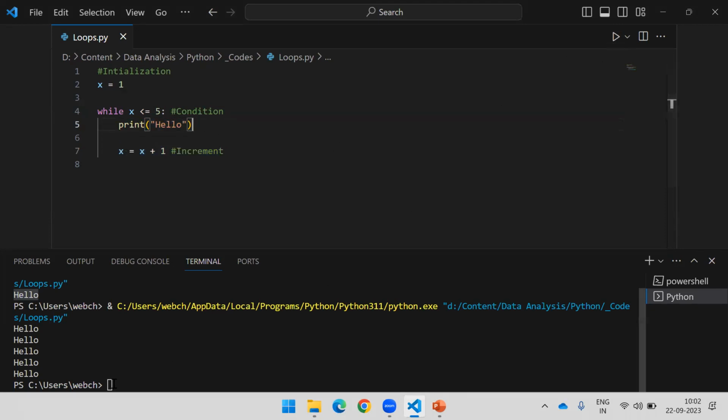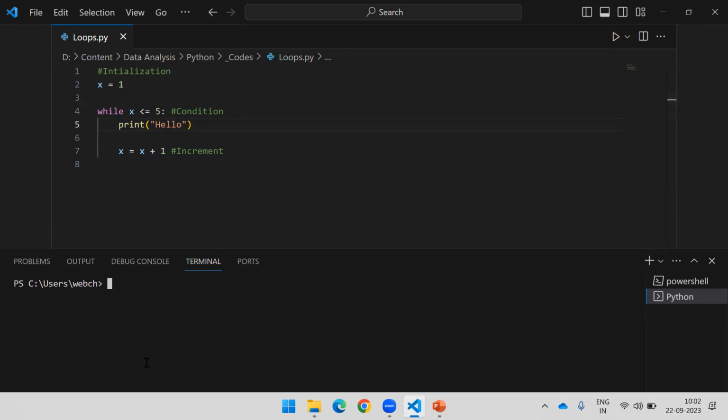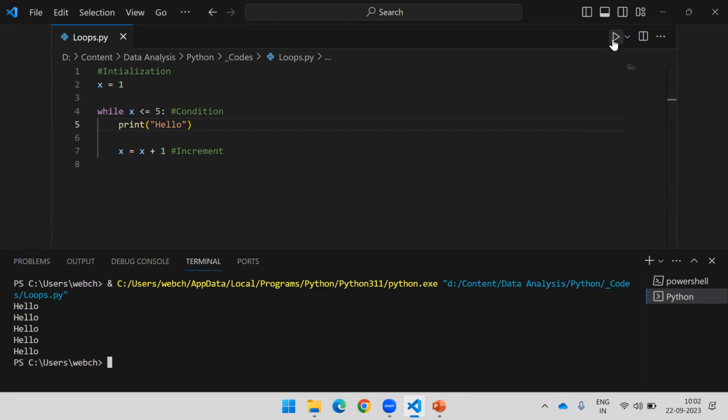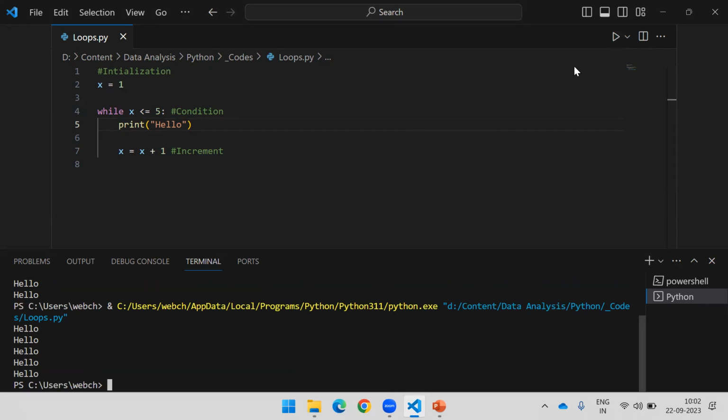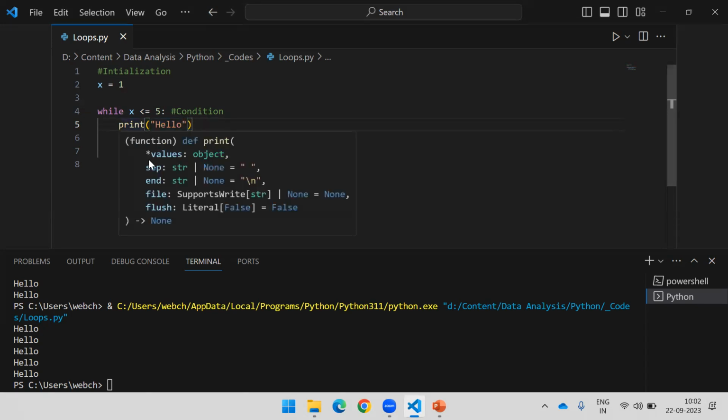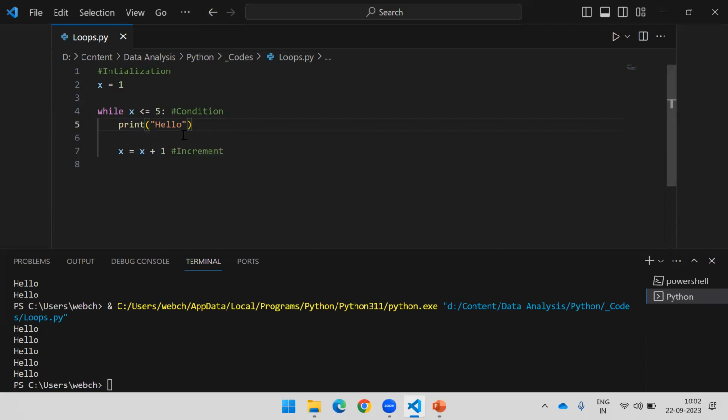Now I am going to write this. Okay, now I don't need to write the same code again to print hello 5 times. The loop will do that for me. Right? And even here you can see, so let me run once again. Whenever you run this code, whatever you have written inside this will get executed that many number of times. Let's say now you wanted to print numbers. That is fine. Instead of hello, you can use x here. If you use x, obviously what is there in x? x is a number. So it will print the numbers 1 to 5. If I run this, you can see 1 to 5.